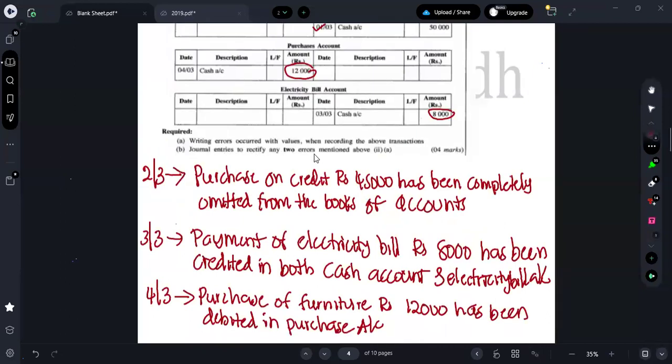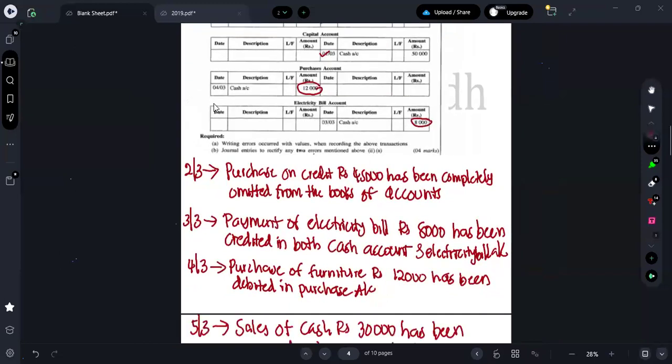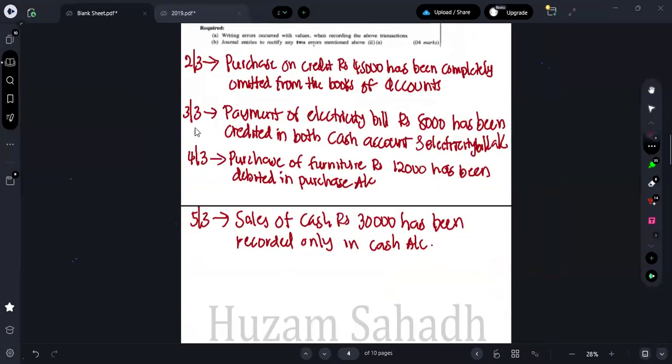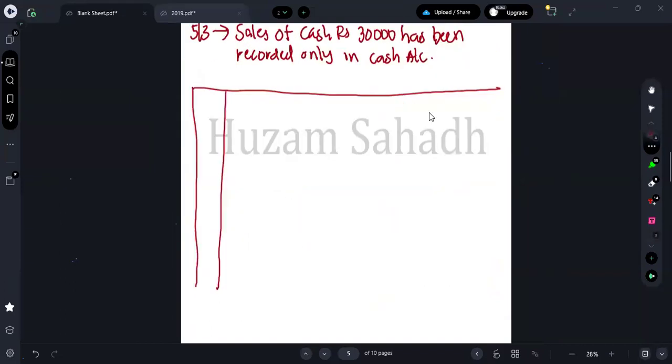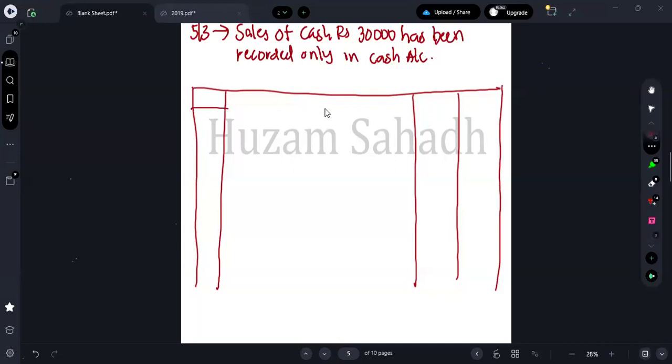Second one, they are saying journal entry to rectify any of the two errors. So you have figured out 4 errors. Now you are supposed to write the correction entry only for 2 errors. No worries. Let me just write the correction for all the 4 errors. Just concentrate. Out of these, you all should correct only 2 errors. Very easy, no guys. So let me correct this quickly. So here I can put as what? General journal. Here I can put as what? Date, description, debit, and credit.